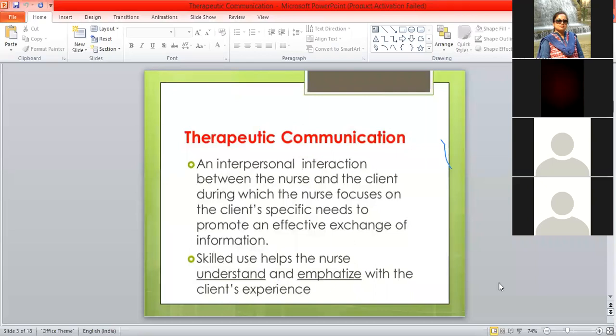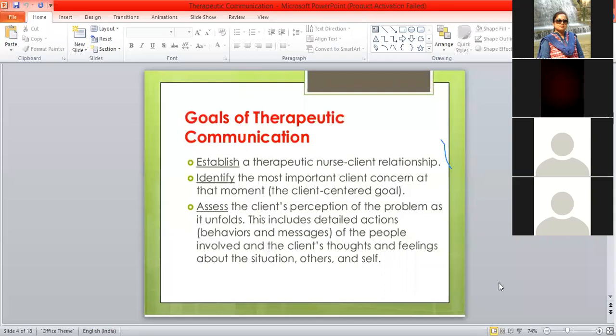Now let us go to the goals of therapeutic communication. What are the specific goals when we are developing therapeutic communication with our patients? First of all, you try to establish and build a rapport between the nurse and client. There should be a good IPR, interpersonal relationship, which will establish a good therapeutic relationship.